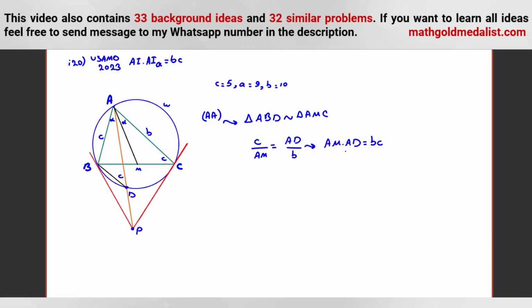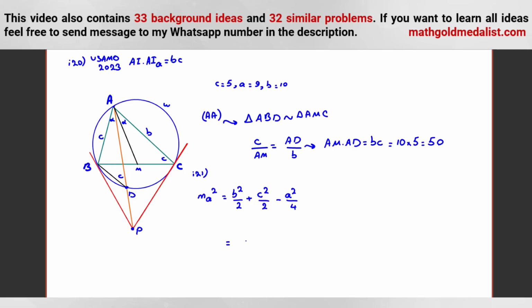Now here, AM is median. We know B and C are what? The problem says B is 10, C is 5, so it's 50. 10 times 5, 50. We want to find AM. We have a formula, MA squared, idea 21. We can use Stewart's theorem, but also it's good to memorize this formula. With Stewart's theorem, you can reach this. B squared over 2 plus C squared over 2 minus A squared over 4.